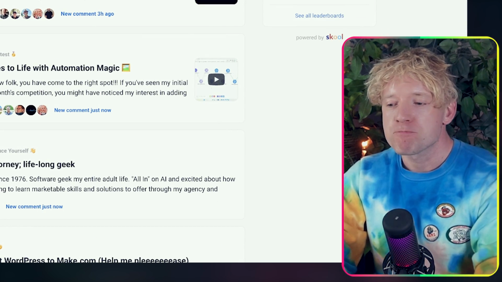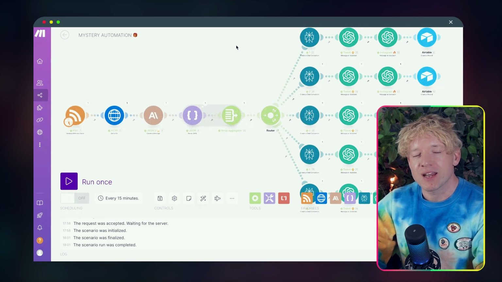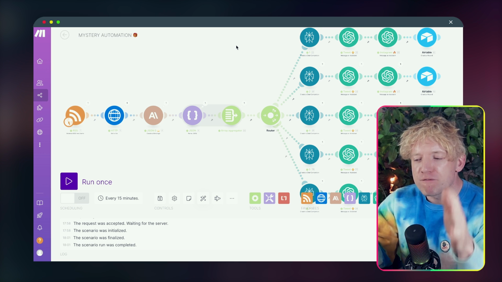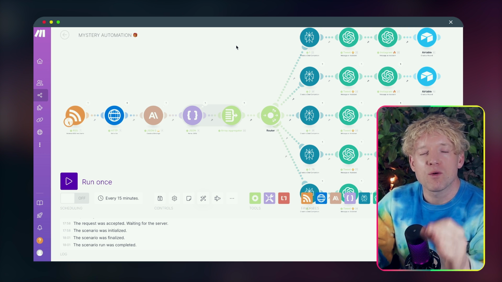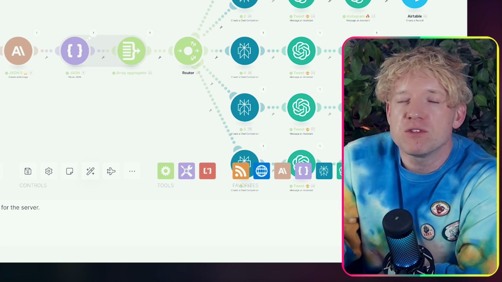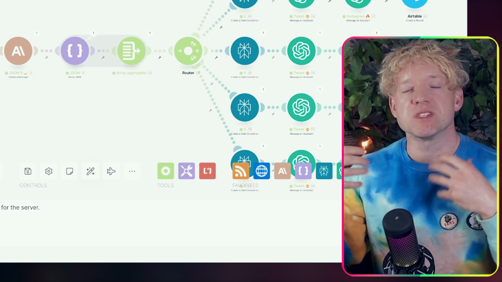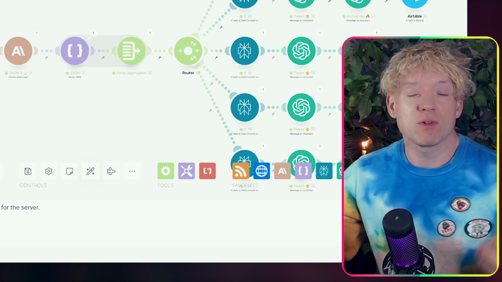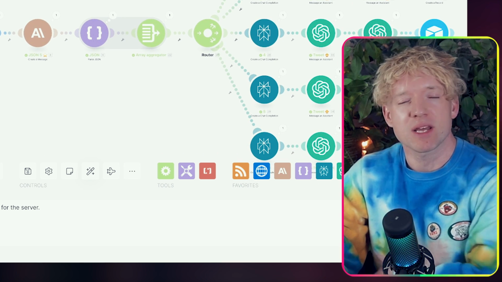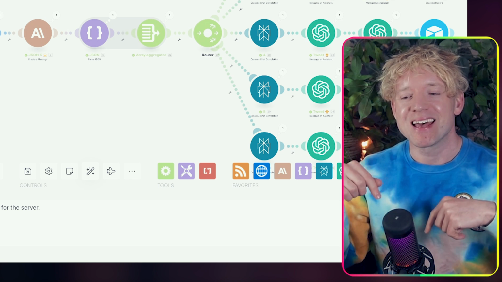Now look, with that in mind, let's start, shall we, with the tools that you need for the automation, and I'm going to show you exactly how you build this step by step. So look, the first thing you need to build this is a no-code automation platform. We use Make.com. Now, you could use Zapier, you could use a few different ones. Essentially it means that we can connect loads of modules and different things together to build incredible automations that we used to need coders and developers for. So you can get access to Make.com, and again, I'll put all the links down below in the description for you, so you can just press buttons and get started.